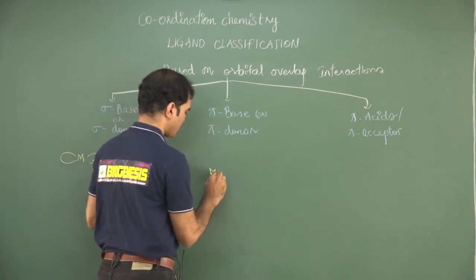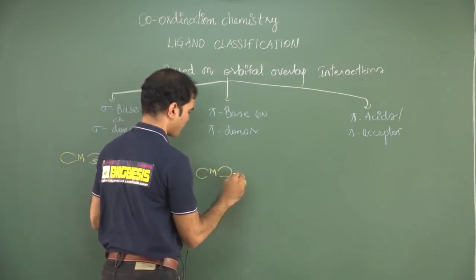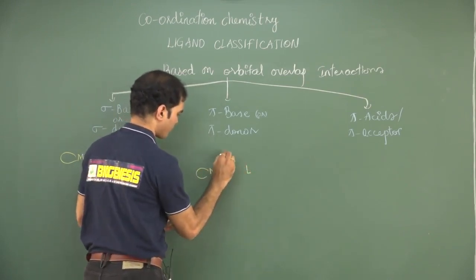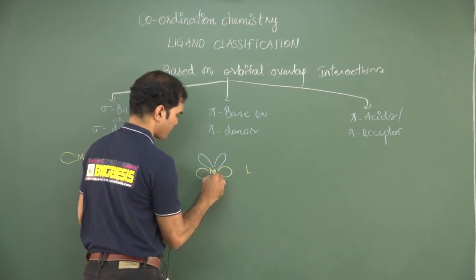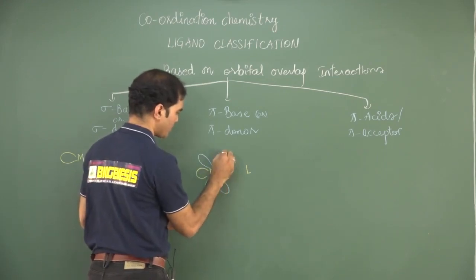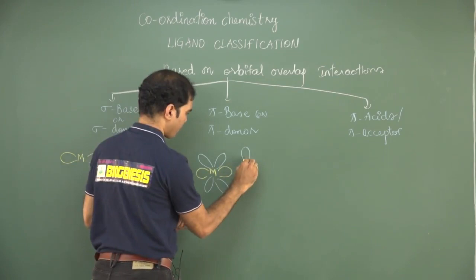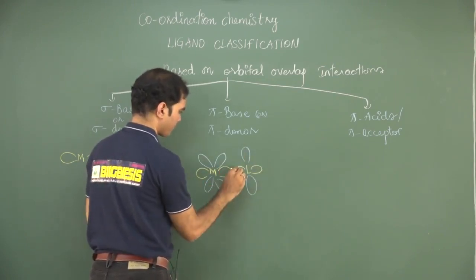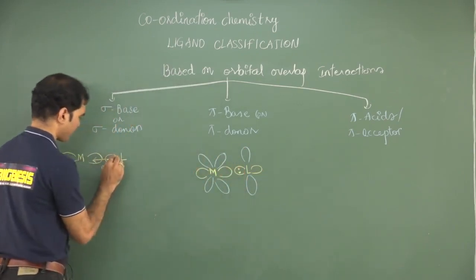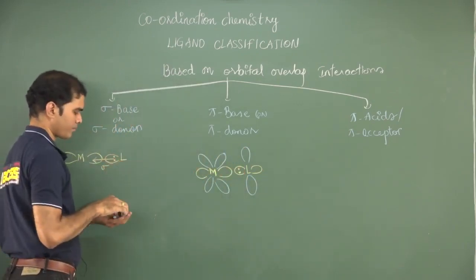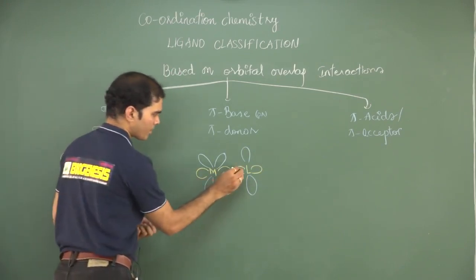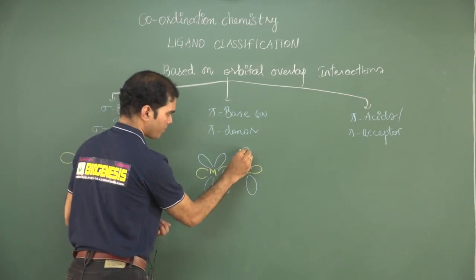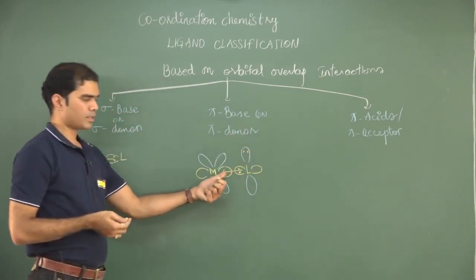Next one is two different orbitals that I have chosen for the metal. This is donating its sigma. It is called a sigma donor.